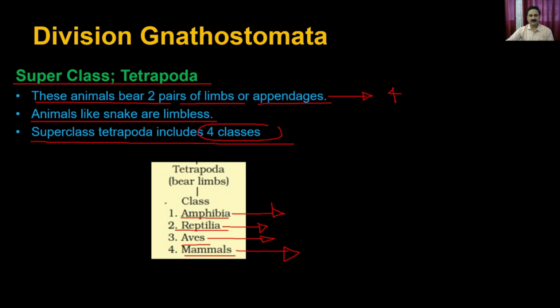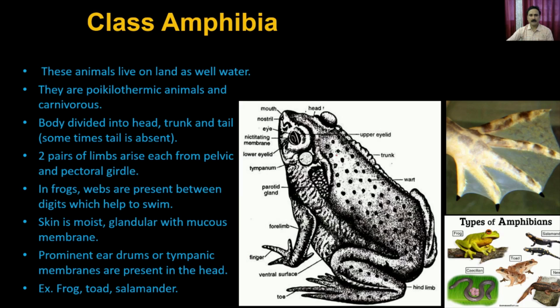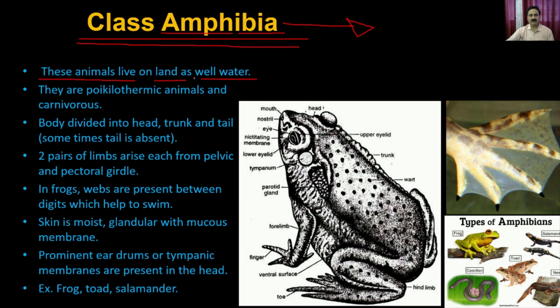So let's start our discussion of the superclass Tetrapoda with the class Amphibia. Amphibia are animals which stay on land as well as in water, and that's how the name Amphibia came about, which means animals which can stay in two different habitats. So these animals live on land as well as in water, which means they are terrestrial as well as aquatic animals. They are acclimatized for both types of habitats.